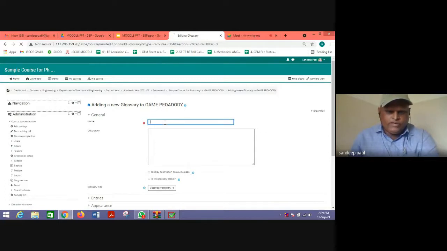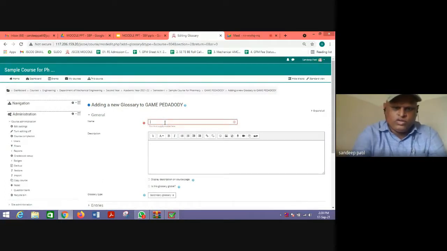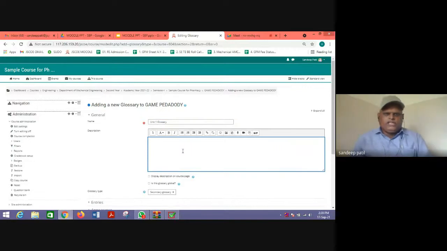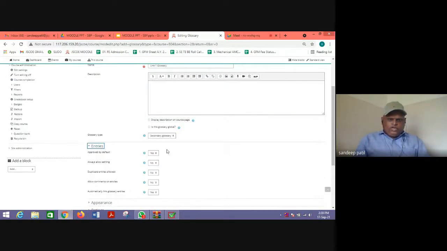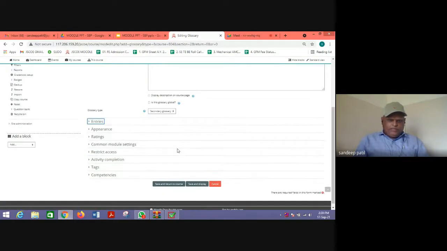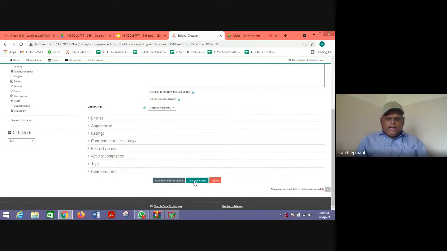Suppose we are giving a name here, say unit 1 glossary. You can write the description or not. You need not change anything here. Just give the name unit 1 glossary and click save and display.